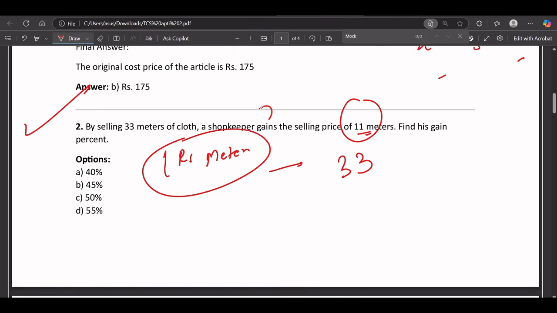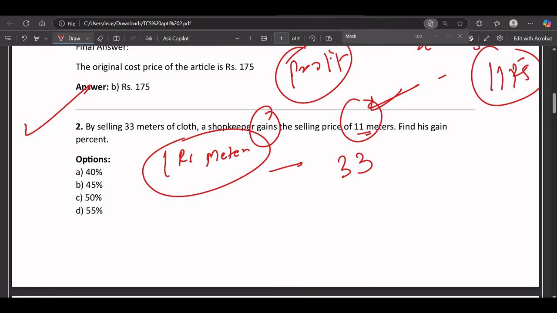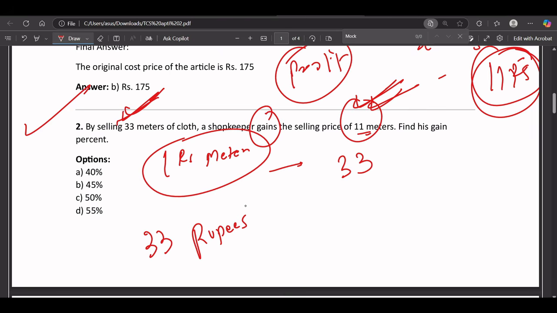If he gains, that means he's gaining the profit. What is the profit? 11 meters of cloth means 11 rupees, because we are considering 1 rupee per meter. So he gained 11 rupees when selling 33 meters of cloth. If the total selling amount is 33 rupees, he is getting 11 rupees profit, correct?